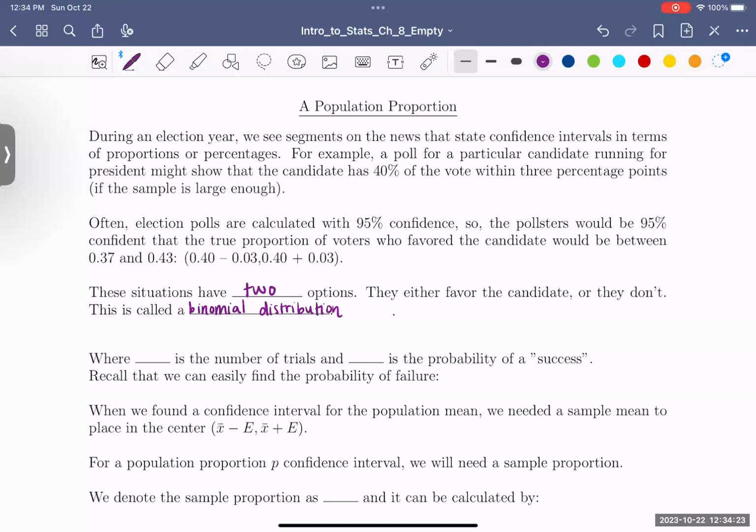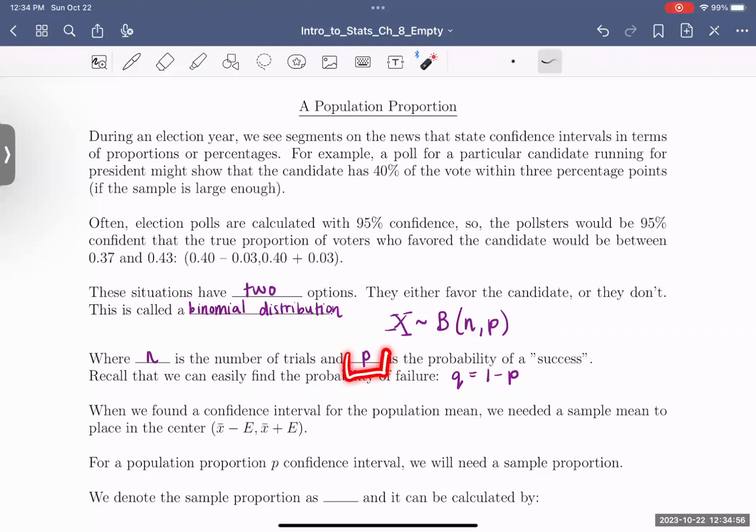Just take a moment to remember what that distribution was. X was binomially distributed, and the two variables that were important were n and p: n is the number of trials, p is the probability of success. And remember that q, the probability of failure, was the complement of success, 1 minus p. Again, because there's only two options, either you have success or you have failure. So together they have to equal 1 or 100%. That's where that formula is coming from.